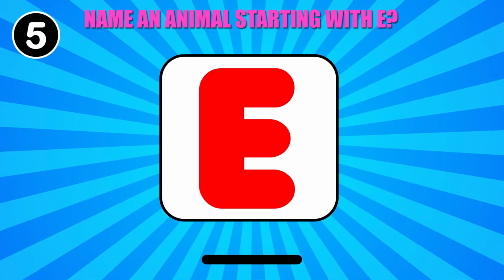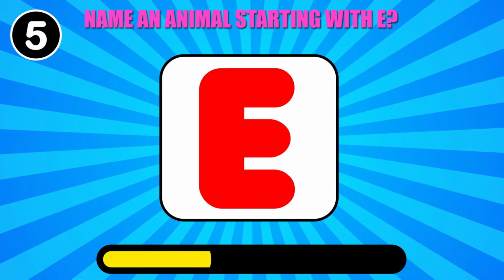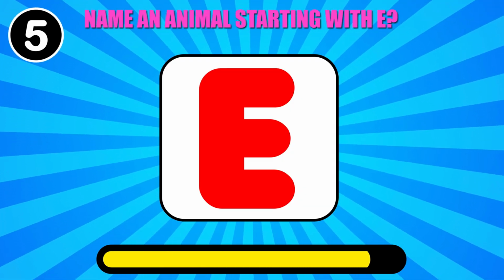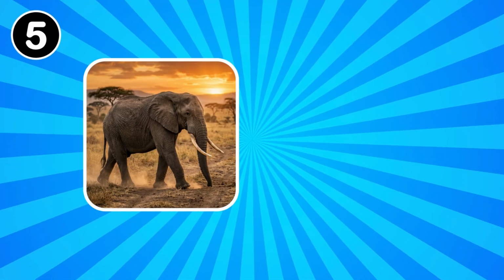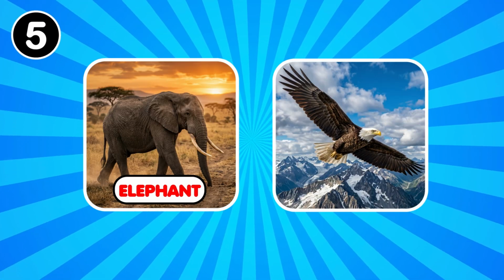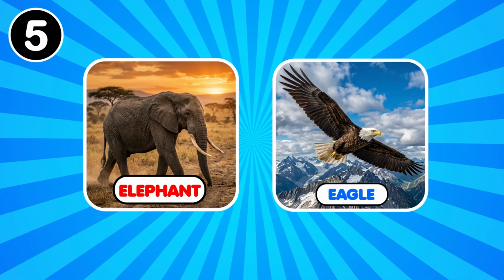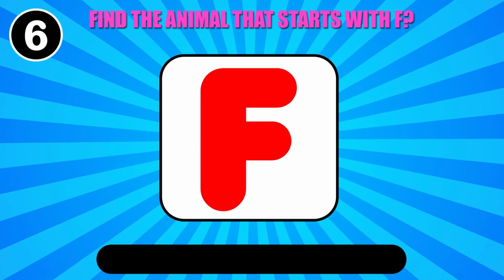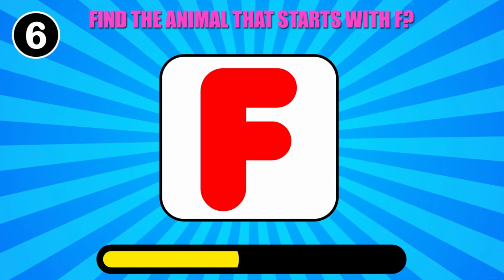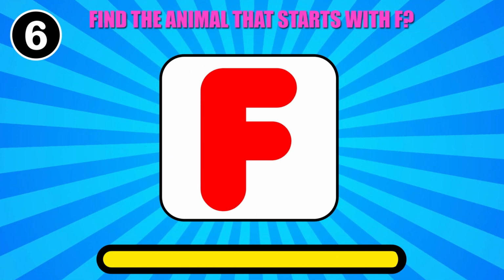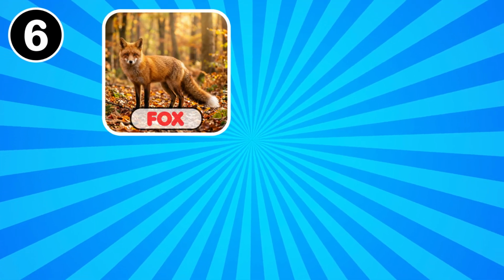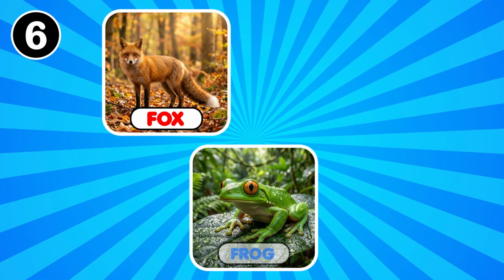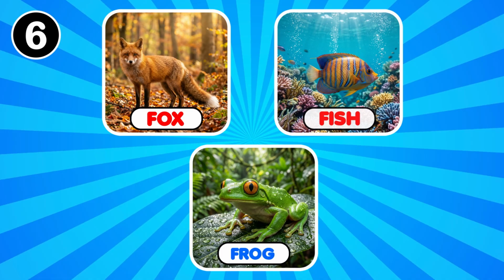Name an animal starting with E. Elephant, eagle. Keep it up. Find the animal that starts with F. Fox, frog, fish.